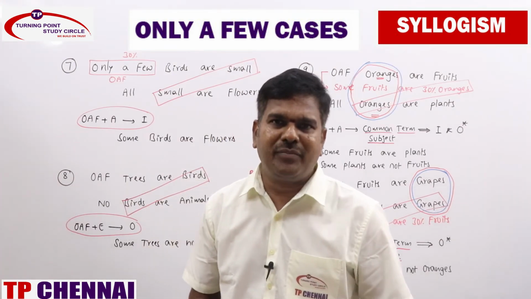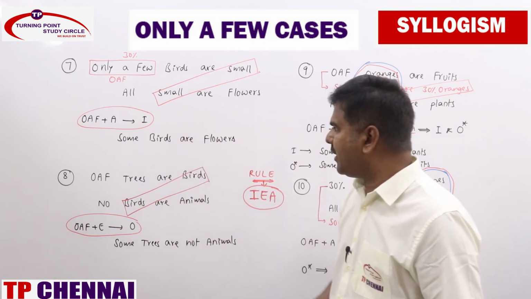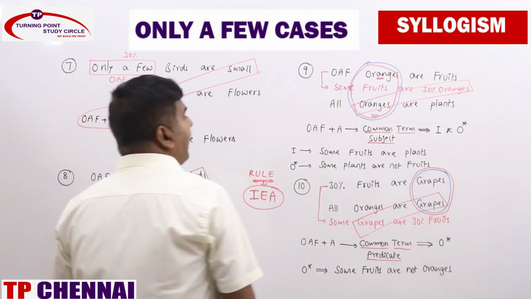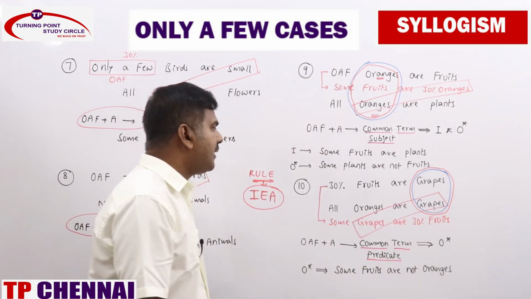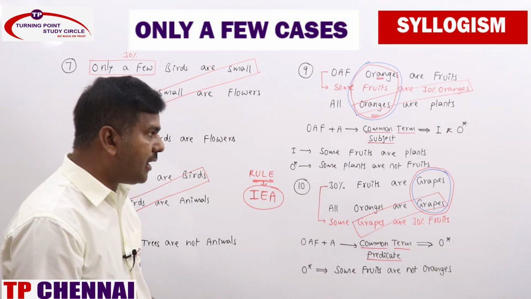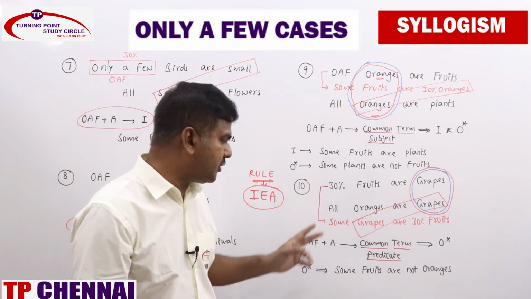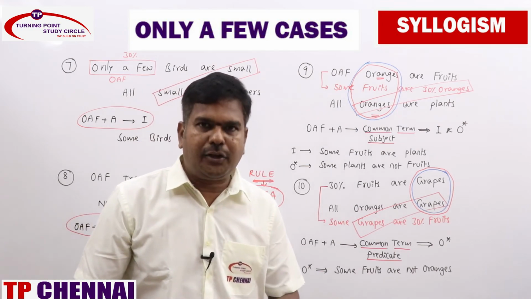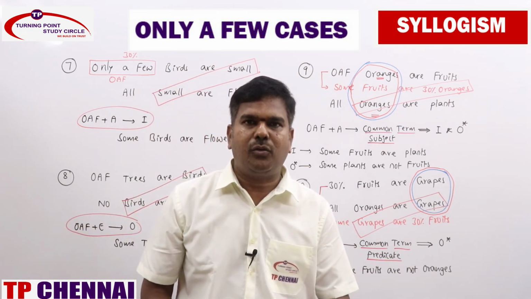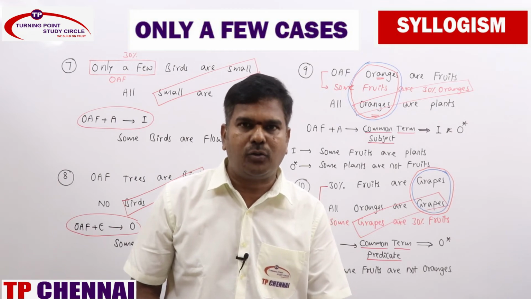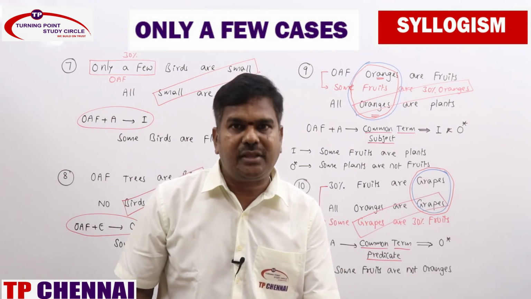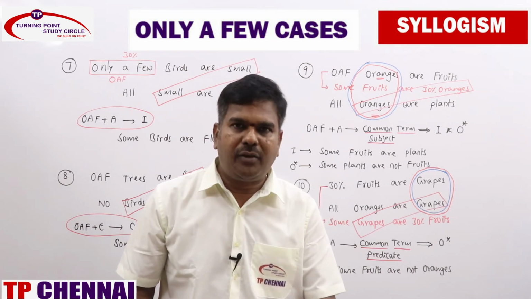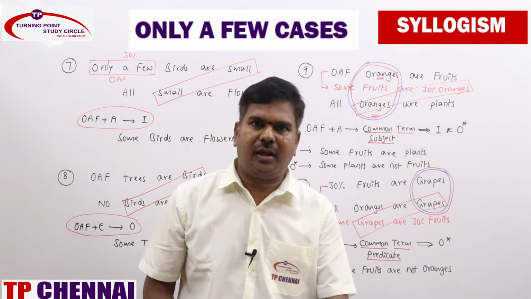Did you get the answers? You should have got, for the seventh one, some birds are flowers. Eighth one, some trees are not animals. Ninth one, some fruits are plants, and some plants are not fruits. Both, you should have got I and O star. And tenth one, some fruits are not oranges. I clearly told you, for 7, 8, 9, 10, you need to write down only the conclusions, based on rules. No need for immediate inferences, no need for possibility cases. That I clearly told you.